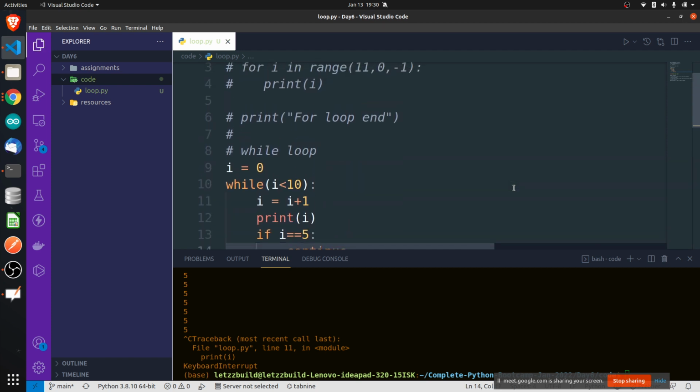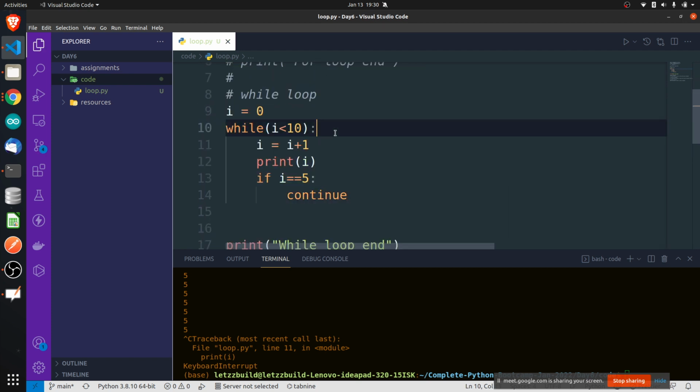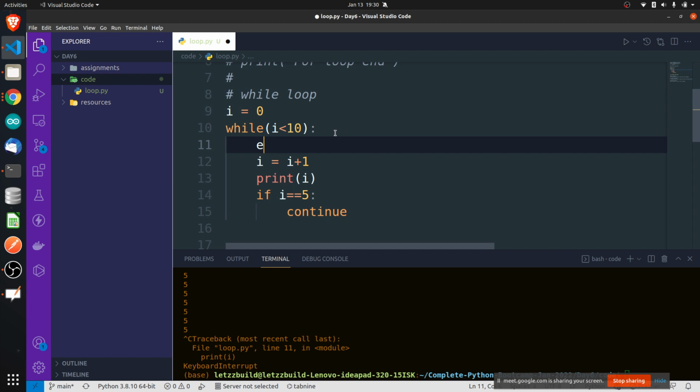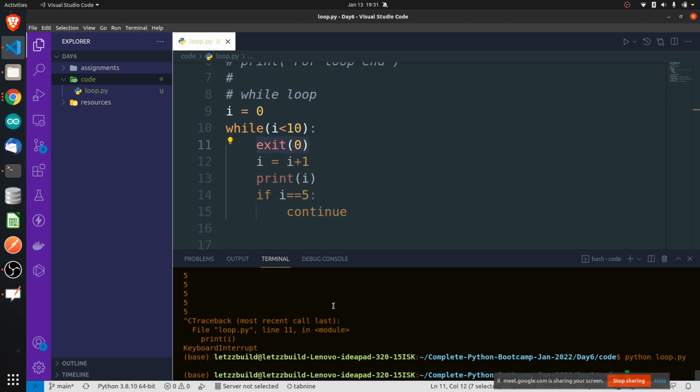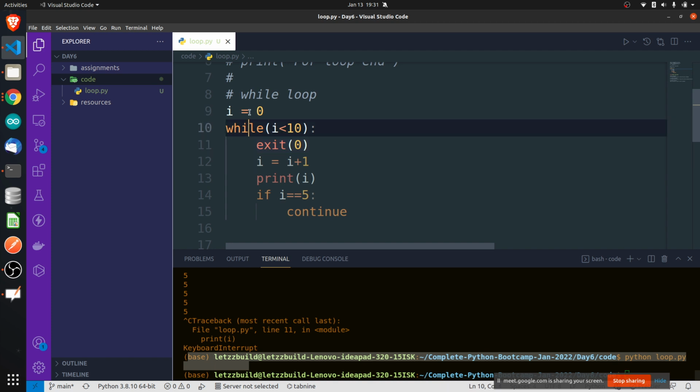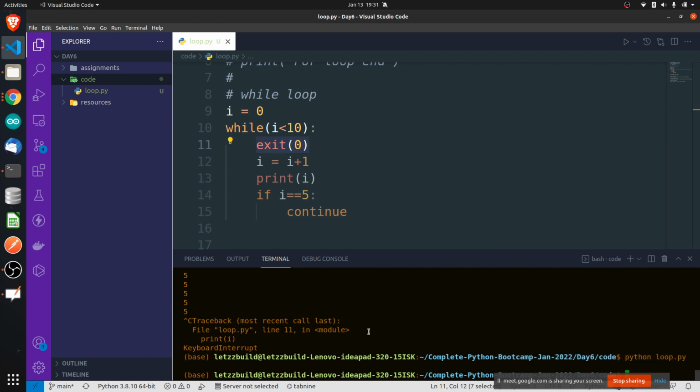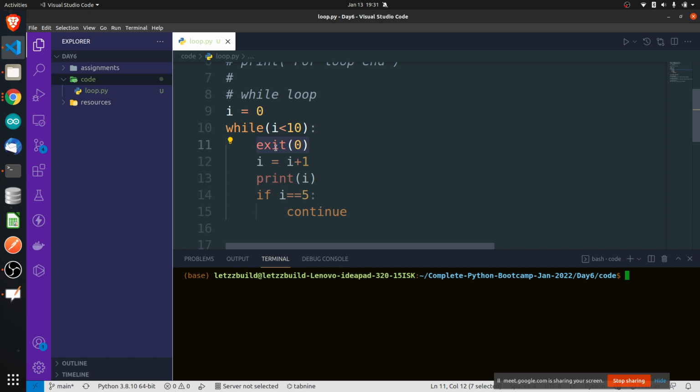If I just want to exit the program, I'll just write exit 0. If you write exit 0, now this while loop will not run. Hey, come on, it just quit. It came here, while i is smaller than 0, yes, it went inside, and exit means program out. So the whole program got closed. This is used to completely shut down the program, stop the program.